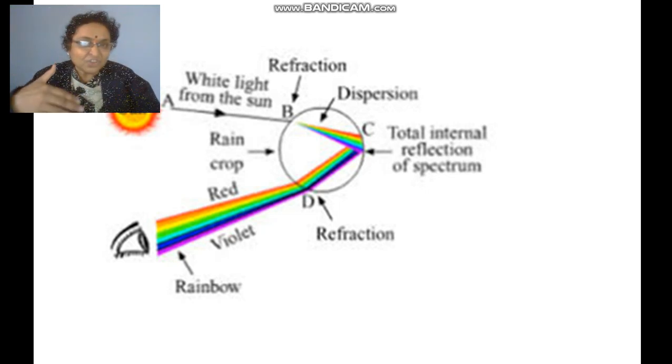So rainbow is the combined effect of refraction, dispersion and total internal reflection of light. Remember the sequence must be the same: refraction, dispersion and total internal reflection, RDT.